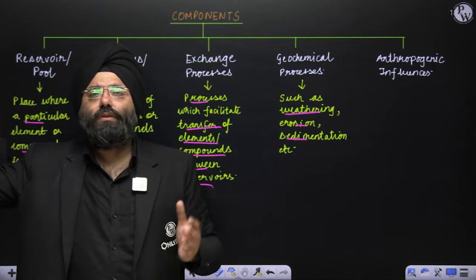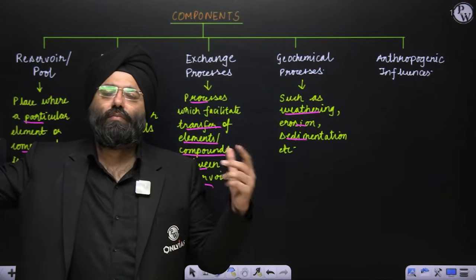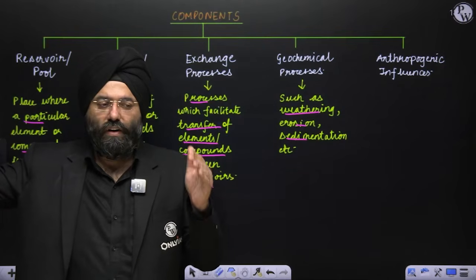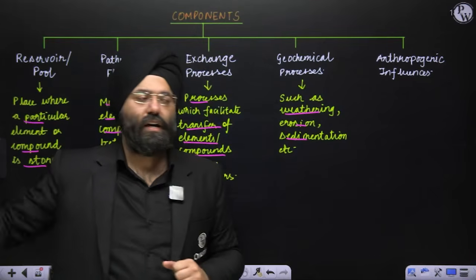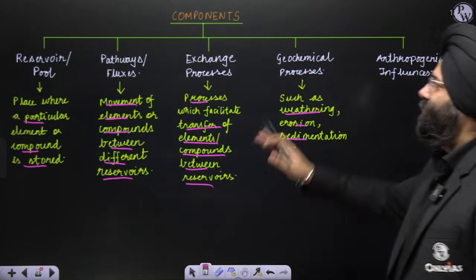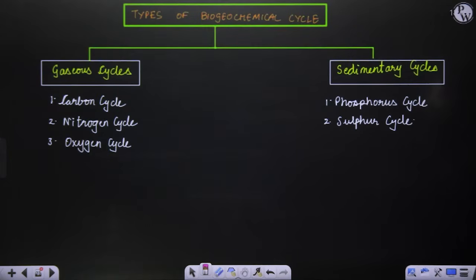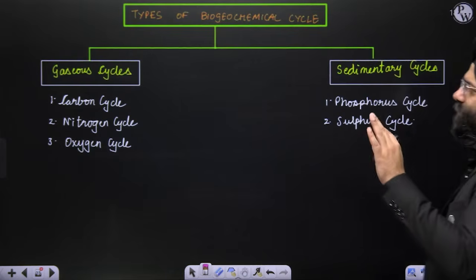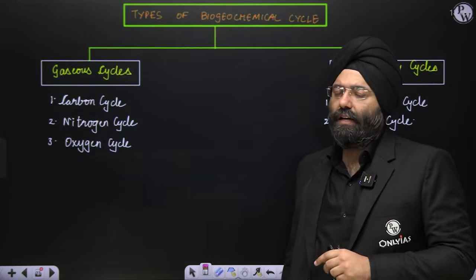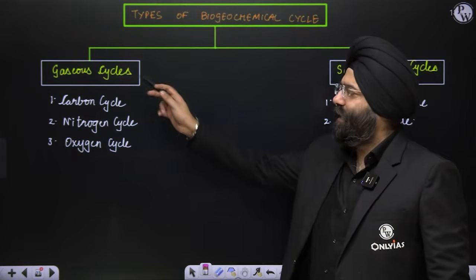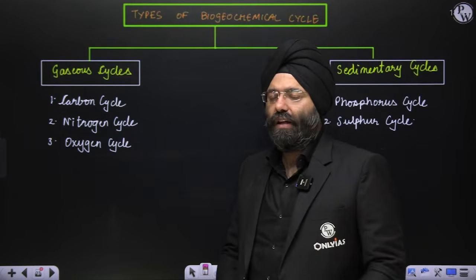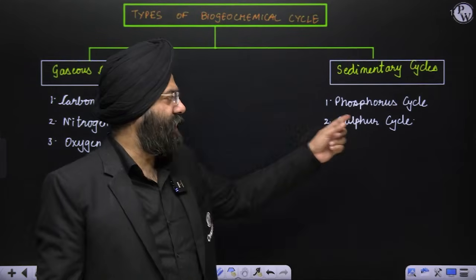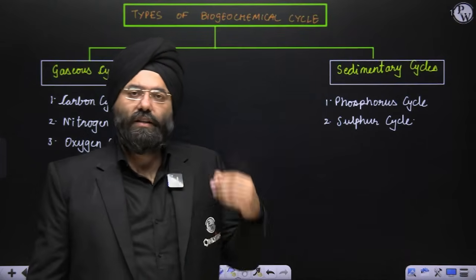So what we are trying to understand is that human intervention also plays a very important role with respect to one reservoir to different other reservoirs and the processes involved in between them. So these are the various components which you should be understanding and knowing. Now comes the next part, which is the types of the biogeochemical cycle. There are two categorizations. First is the gaseous cycle. Gaseous cycle has the carbon, nitrogen and oxygen cycle, and the sedimentary has the phosphorus as well as the sulfur cycle. So let us study one by one.